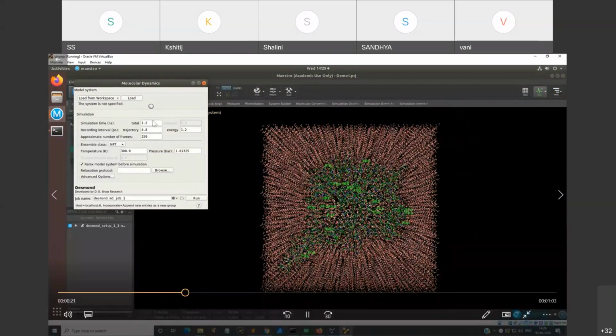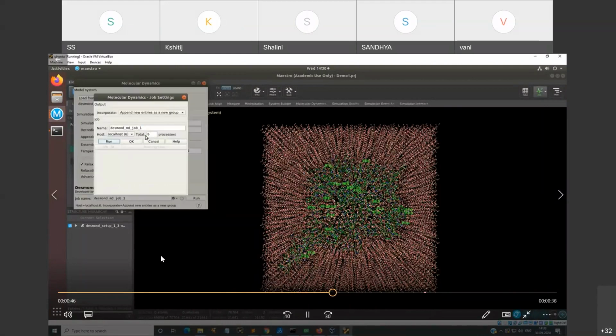Simulation time, over here we have kept 1.2. You have the recording interval, which means you can create a movie of your trajectory files. This is helpful because some of the publications, some of the journals, do demand it. So over here we have changed it to 10 nanoseconds. Ensemble, we have chosen isothermal-isobaric, NPT. You can choose as per your choice, and then you can run your job.